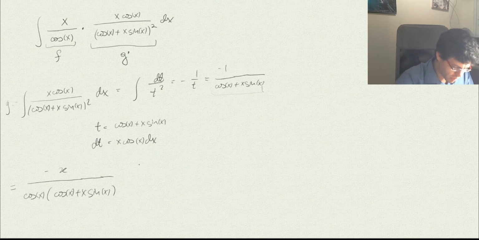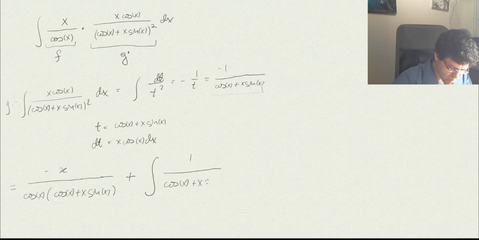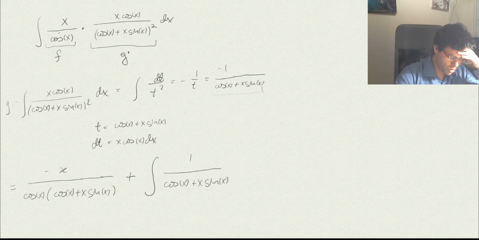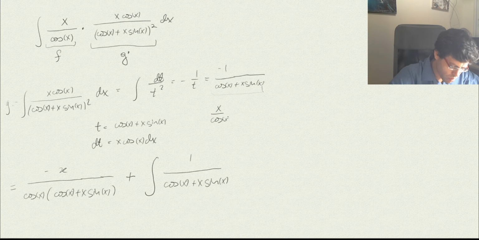This is this part, and then we need the integral of minus g. It's minus, but the g has a minus here, so we may as well replace it by plus the integral. So here we have the cosine of x plus x sine of x. And we need to compute the derivative of this. But here's the miracle. When we compute the derivative of this, what happens is the following.